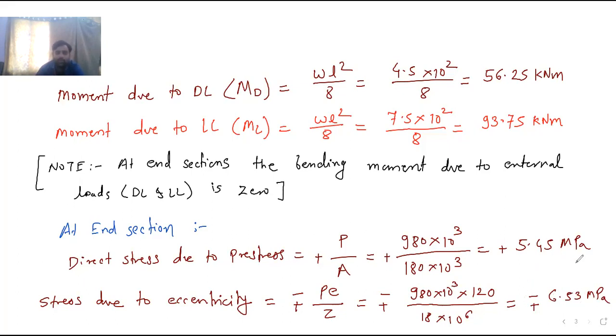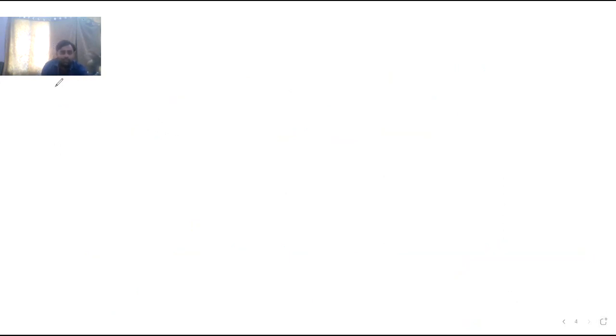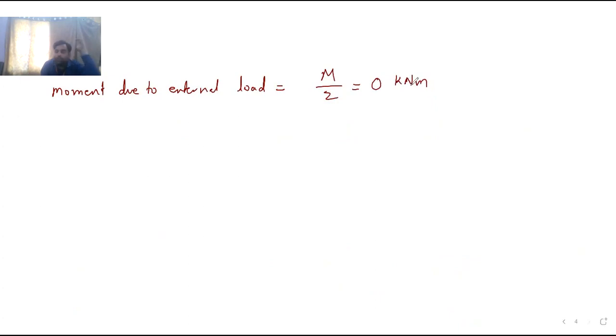Now, as I have already told you, M by Z is 0 over here. The moment due to external load is 0 kilonewton meter, because at the end section the supports are placed.